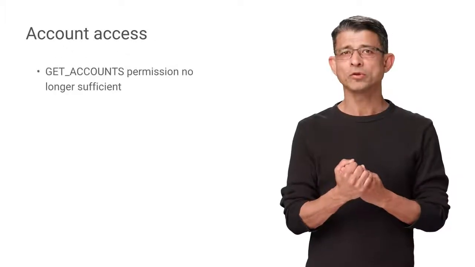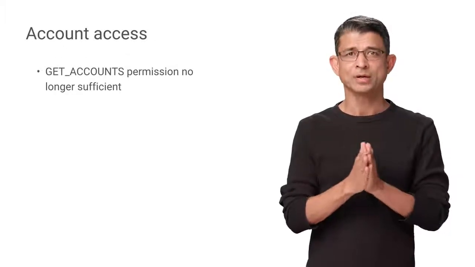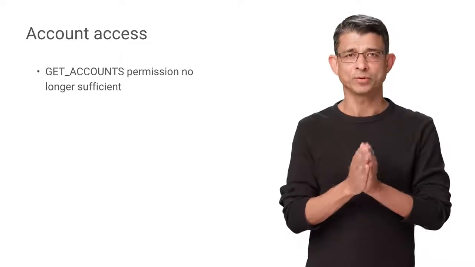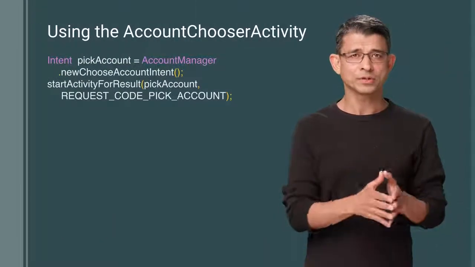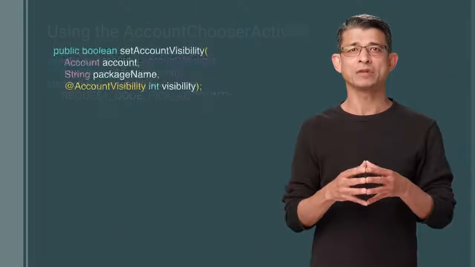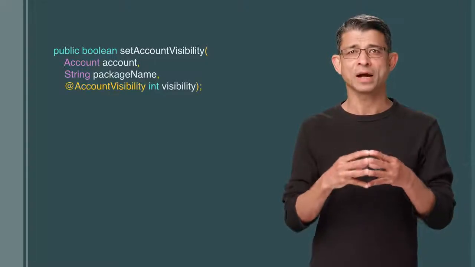Also considering privacy, apps targeting O won't be able to get access to user accounts using get accounts permissions alone. Instead, apps must rely on the account choosing activity. Account owners can now choose whether the accounts will be visible to other apps, and the account choosing activity will be updated accordingly.